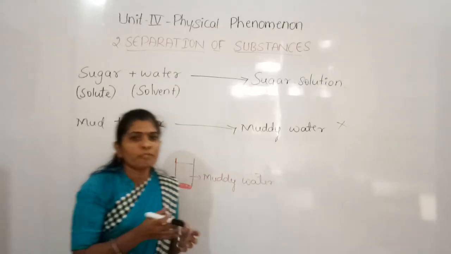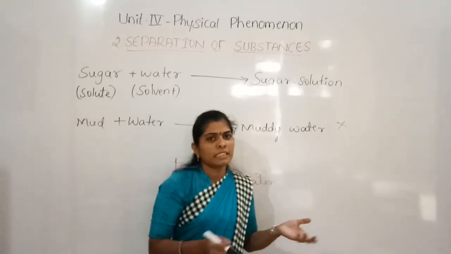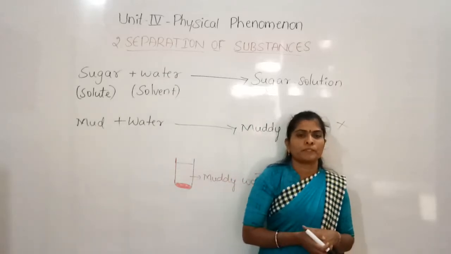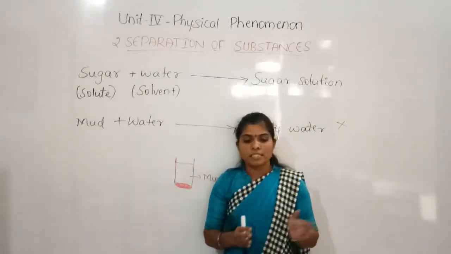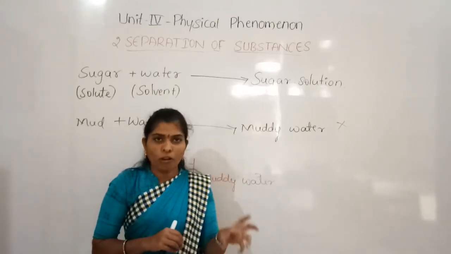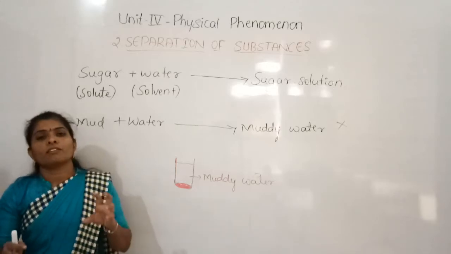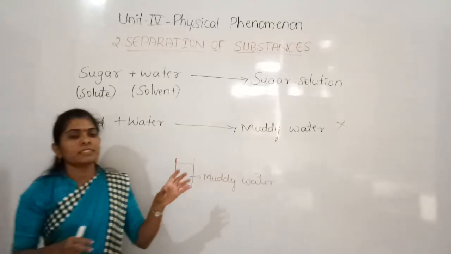If it is heavy, it will settle at the bottom, and if it is light, it can float on the water. So the substance which is soluble will be dispersed throughout the liquid, and the substance which is insoluble will not disperse and remains as it is.